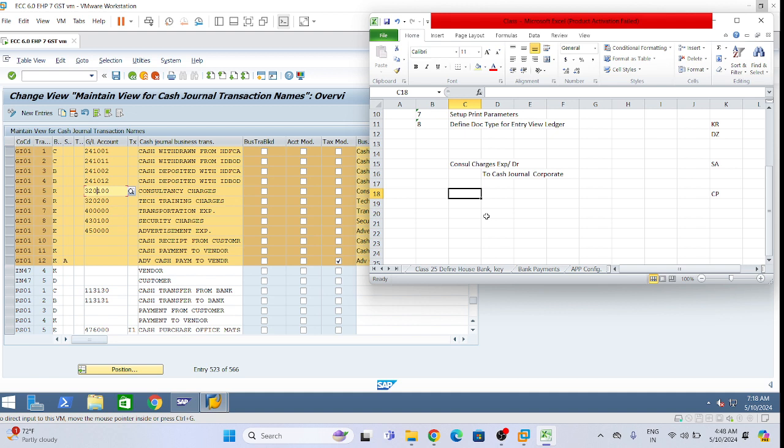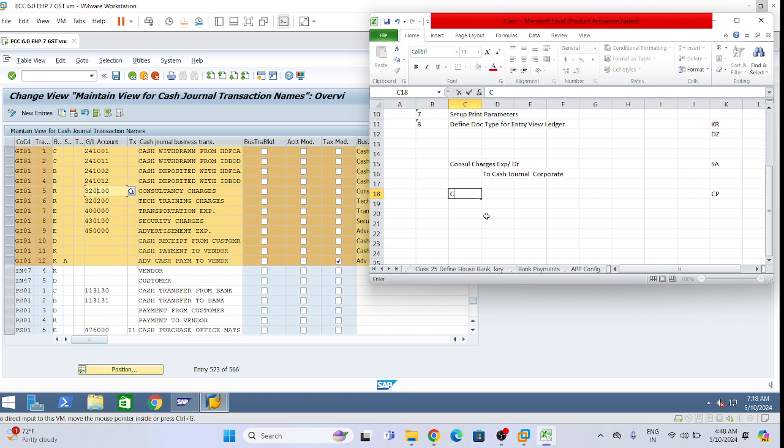Cash withdrawn: cash account debit to bank account. Which bank GL account? We have maintained four SDFC bank GL accounts, outgoing. So the accounting entry will be cash general GL account debit to SDFC Bank outgoing account, right?